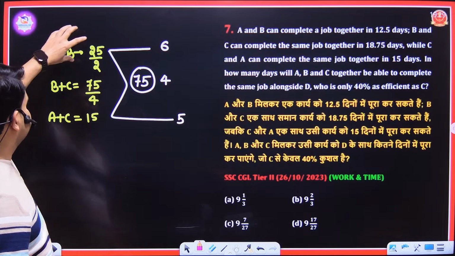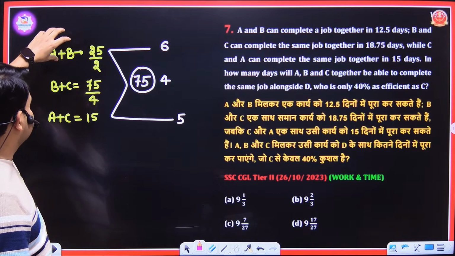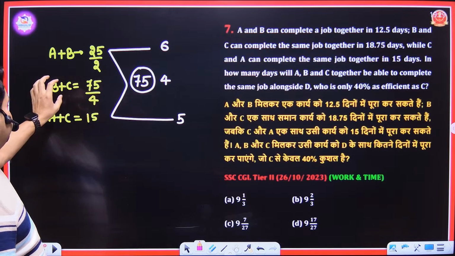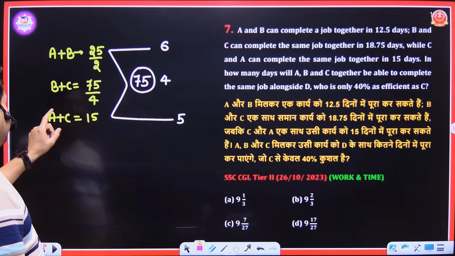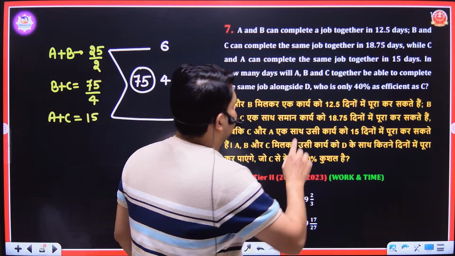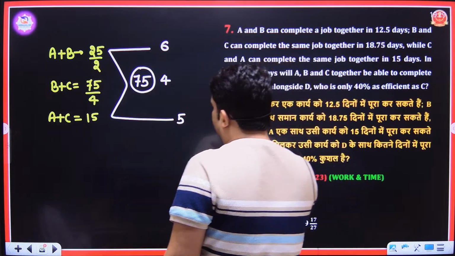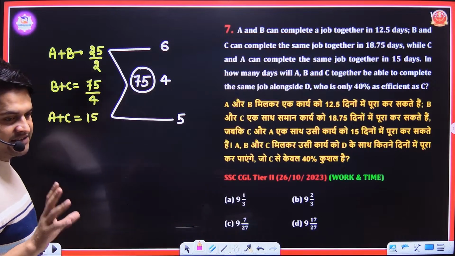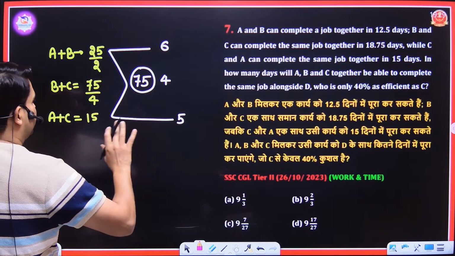A plus B efficiency is 6, because it means A plus B can do 6 work in a day. B plus C can do 4 work in a day. A plus C can do 5 work in a day. But we have to complete this work by A, B, C and D. There is a person D whose efficiency is 40% of C. So first of all, we will go for the efficiency of C.